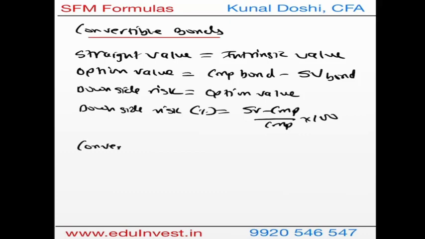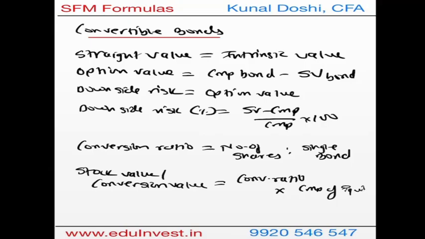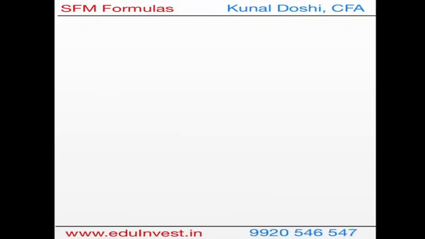The next we go is the conversion ratio, like we calculated in preference shares. It is nothing but the number of shares received on conversion for every single bond. So for example, if you receive 10 equity shares for one bond, the ratio is 10:1. The stock value, also called the conversion value of the bond, is nothing but the conversion ratio multiplied by the current market price of equity or stock. This is going to be the stock value of my bond.